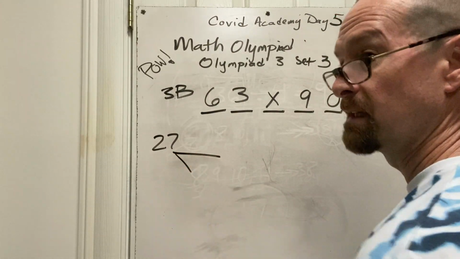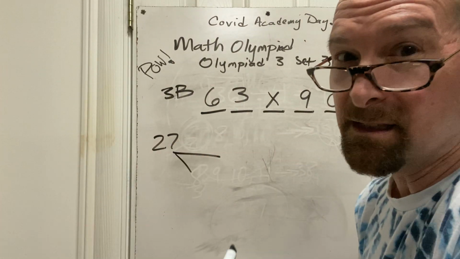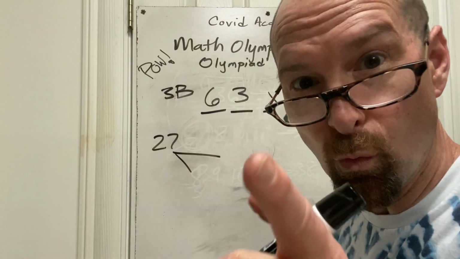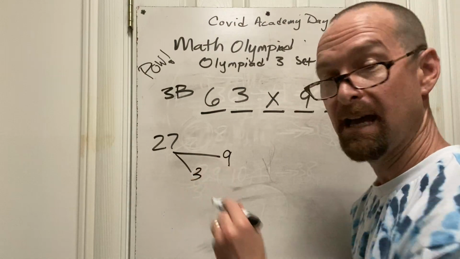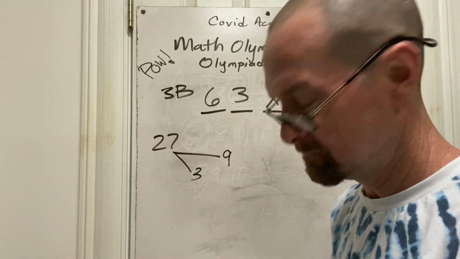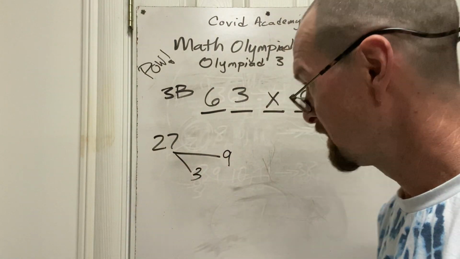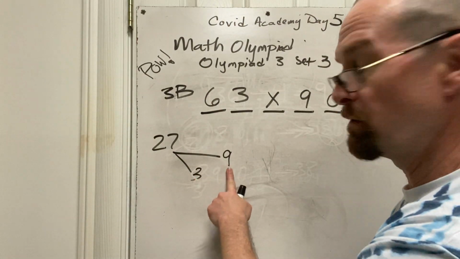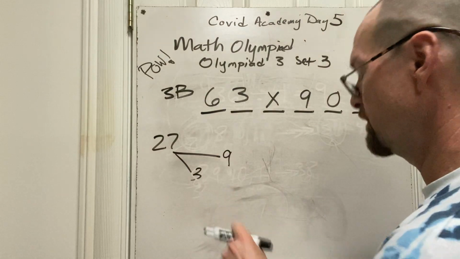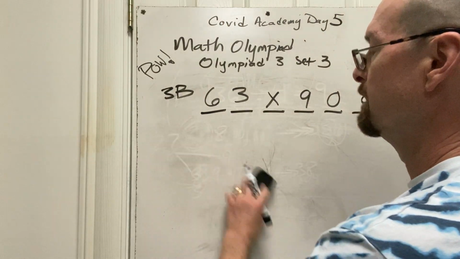27 is divisible by, as soon as you say 27, if you really know your math facts, what comes to your head? Yes! 9 and 3. 9 times 3 is 27. Bing! You knew that. Now, there's a trick for knowing if 3 fits into something, and there's a trick for knowing if 9 fits into something. And both of them, here's the trick.